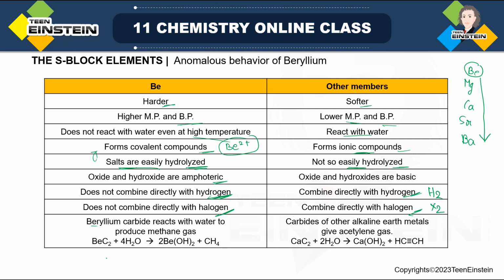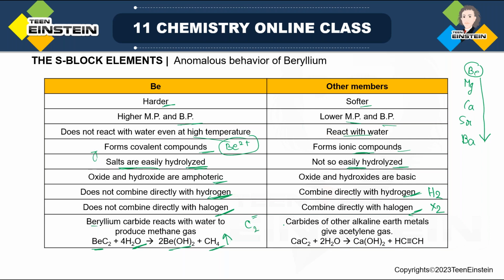That is Be2C. Beryllium carbide reacts with water to produce methane gas. So Be2C, when reacting with 4 molecules of water, forms hydroxide. But what is the fate of the carbon in the Be2C molecule? The carbon is now forming methane gas. Okay. So here, if you are thinking about the formula, it is Be2+, because that is the only oxidation state possible for beryllium. So C is basically carrying overall 4 negative charge.